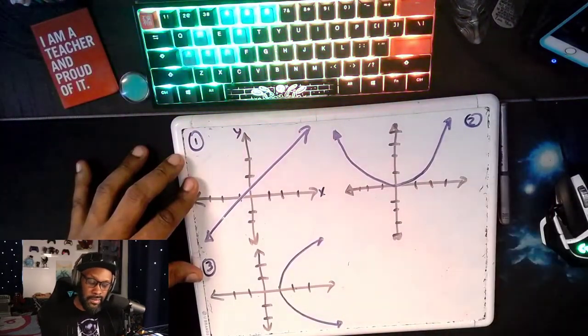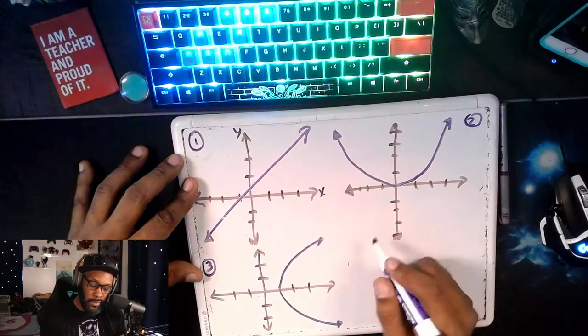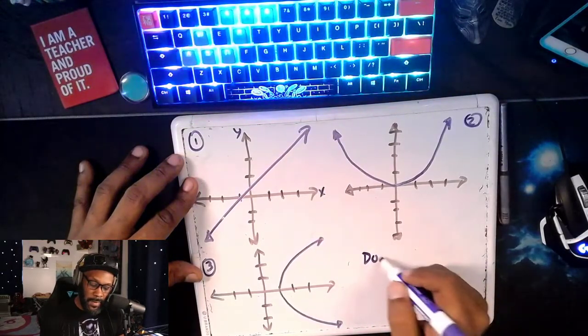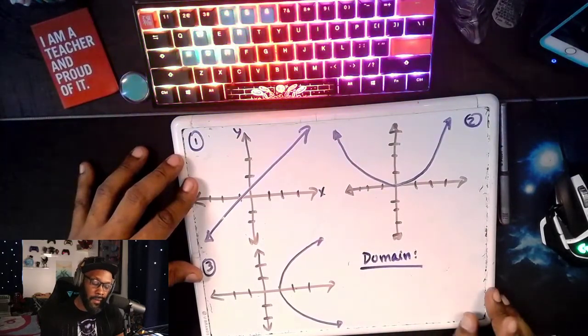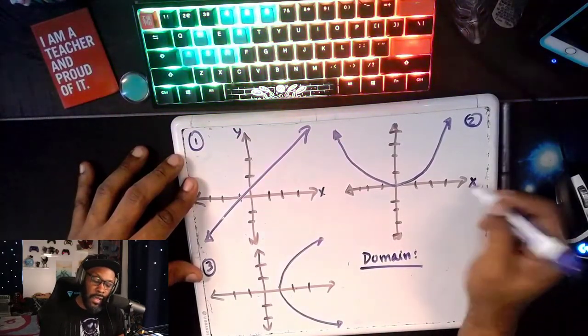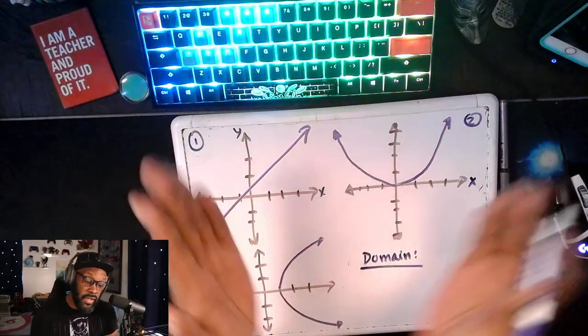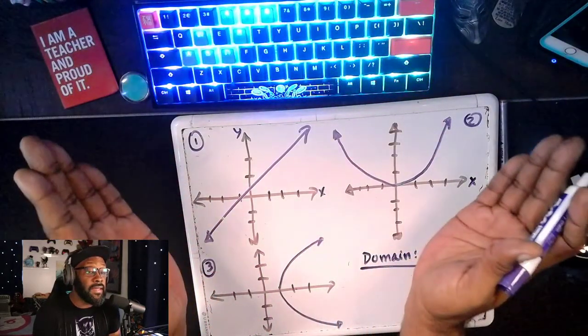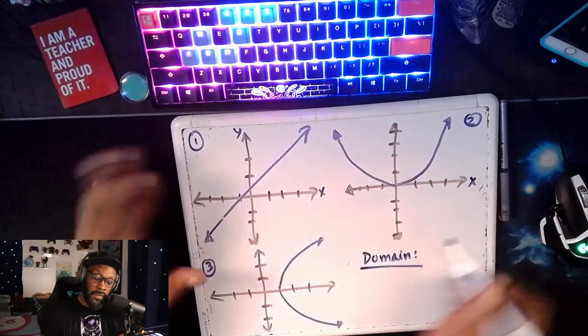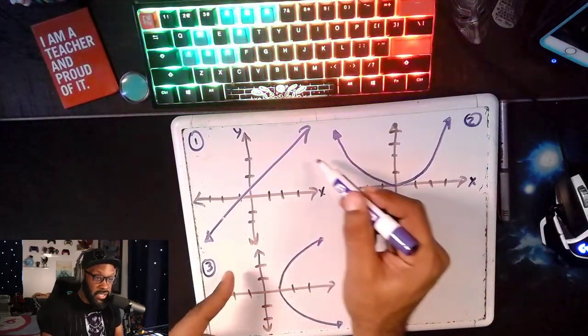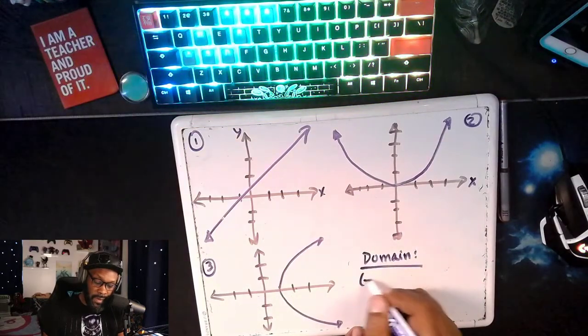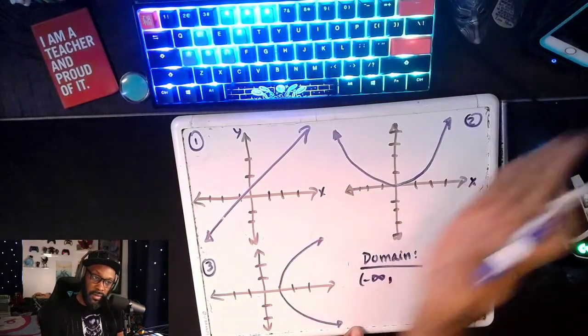How about this? Ooh, how about this parabola here? Domain, what is happening to my X values? Okay, let's check it out. So on X here, even though it is curving out like this, since it's curving out like this, it is reaching up, but it's still reaching negative. So I'm going from negative infinity to infinity.